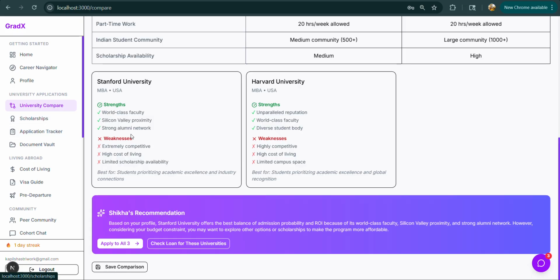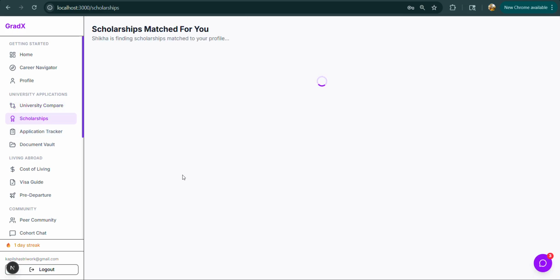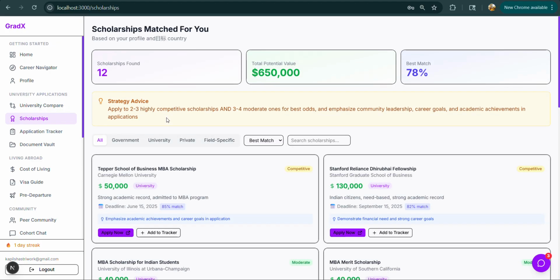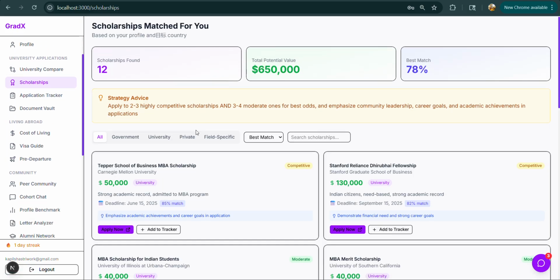Now we'll click here on scholarships. For example, now I'm a student and I'm looking for scholarship chances. As you can see, upon all the research that we have done according to my profile and the universities that I have looked at and added, it came with 12 scholarships as of now, with the total potential value and percentage of this much.